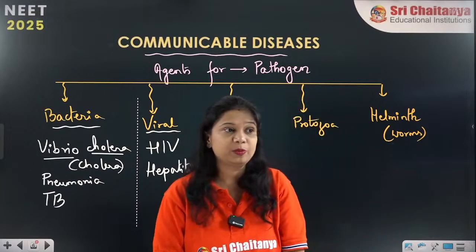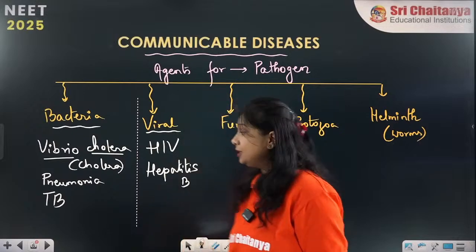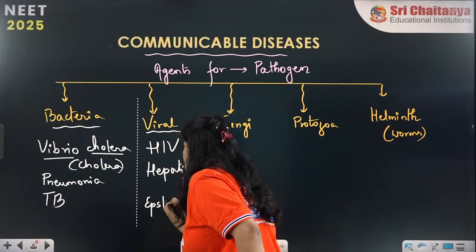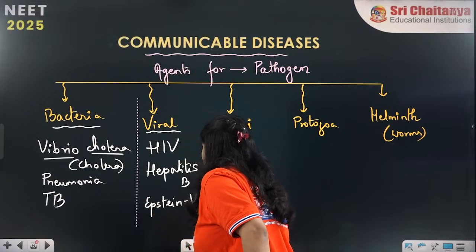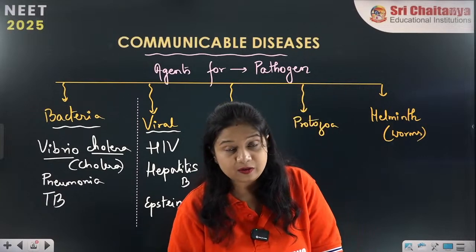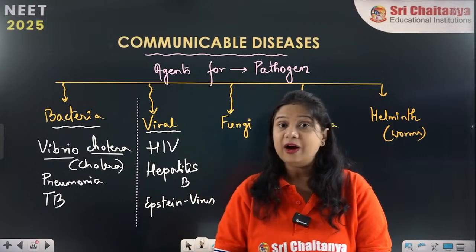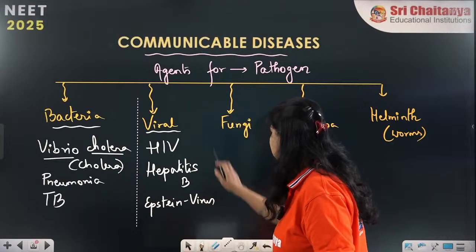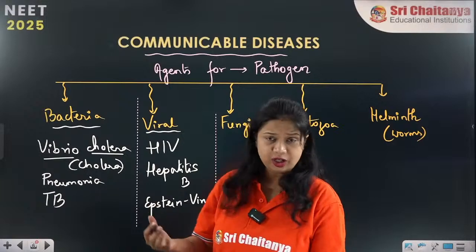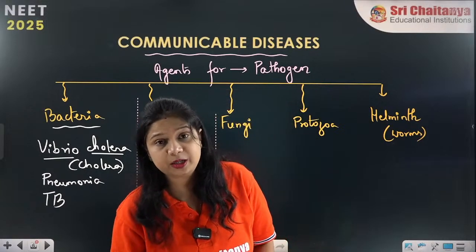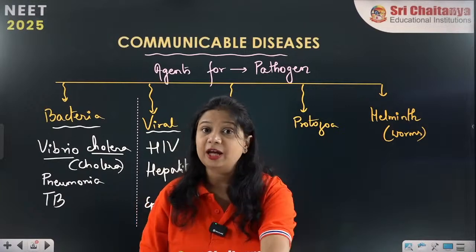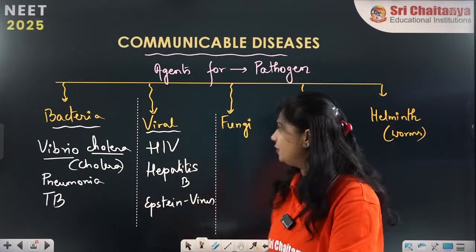Other than hepatitis B and hepatitis C, there might be Epstein-Barr virus, chikungunya virus, arboviruses like dengue virus. So these are all viruses causing different types of infections. HIV, hepatitis B, Epstein-Barr virus, dengue, chikungunya virus, all these are different types of viral agents causing infections.